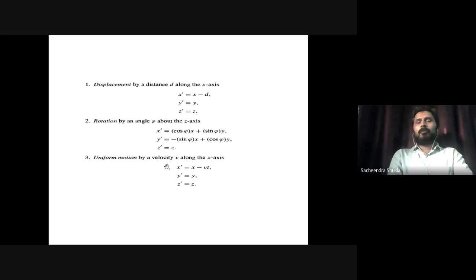And similarly, if you have uniform motion with velocity v along the x-axis, two objects that are moving with a velocity and observing an event, then x prime will be x minus vt, y prime will be y, z prime will be z. Now these are very simple results actually, and you can find the derivation in any of the elementary level books on maths or on physics.